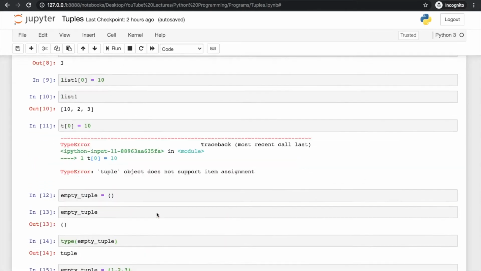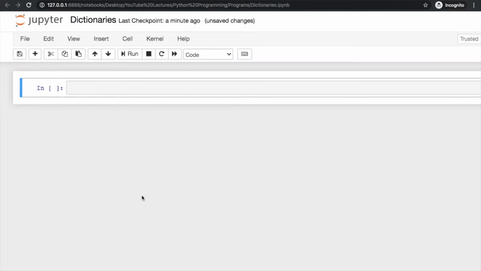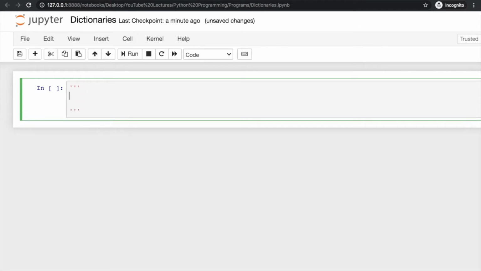Now I am going to close this Python notebook and open another, and here I am going to teach you dictionaries. If you compare this with an English dictionary, English to English or English to any other language dictionary, you might see one thing. And what is that? That we have things like a word and then its meaning, right?